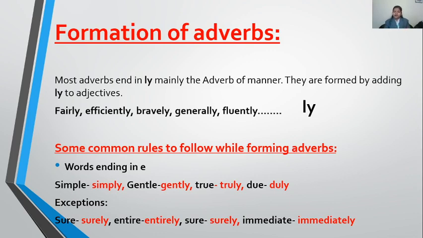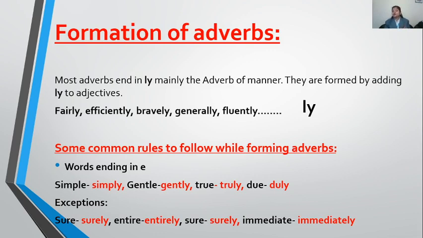Now general is an adjective, and by adding ly it becomes generally. So that is an adverb. Same as fluent. She speaks fluently. When I add ly to it, it became an adverb. So how are the adverbs formed? Adverbs are formed by adding ly to adjectives. Clear? Acha. When you add ly to adjectives, sometimes we make little amendments to the spellings also.